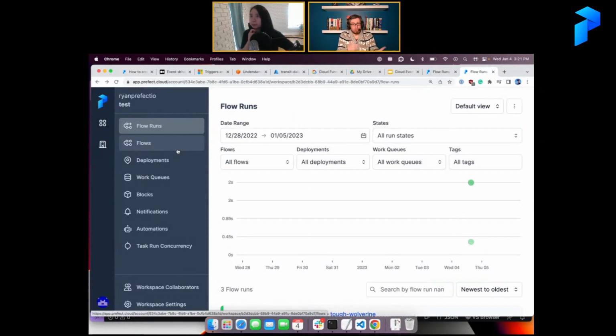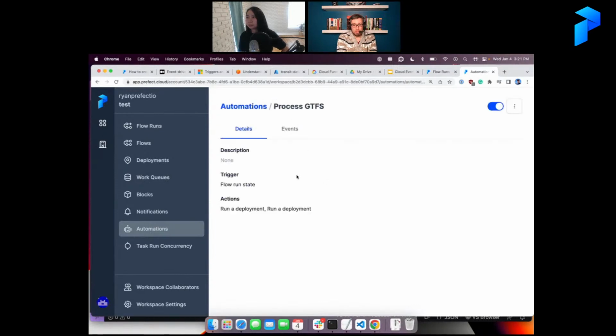You can kick off a whole cascade of flows based on something happening totally outside of Prefect and outside of your deployments, and still use one of those events to kick off a series of deployments. And in my automation here, I can edit here.